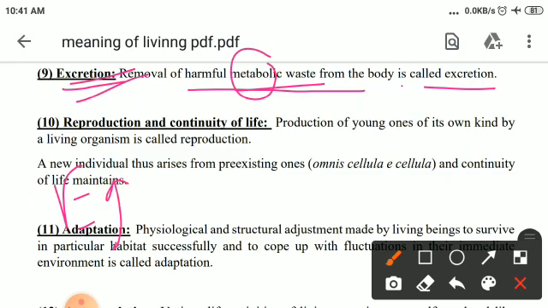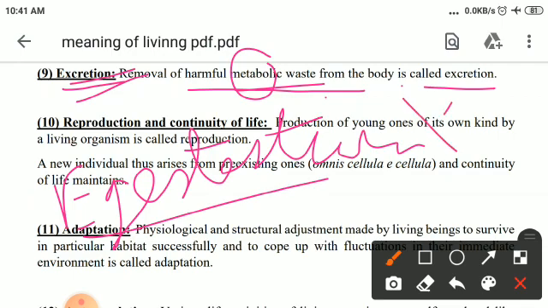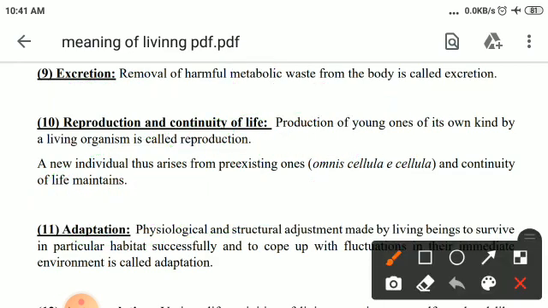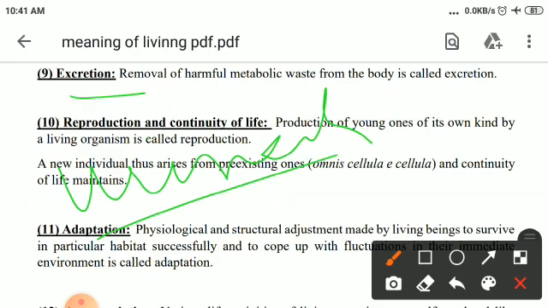Egestion, that means removal of waste, undigested food material, does not come under the process of excretion. That means latrine, toilet waste, is not an excretory product. This is undigested food material, so this is egestion. But urination is an excretory product in the case of humans.